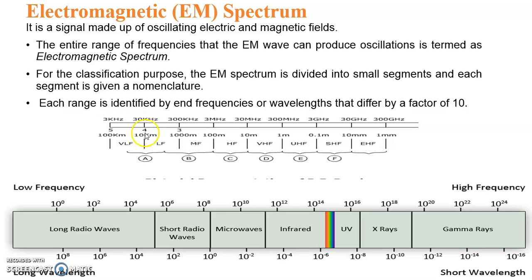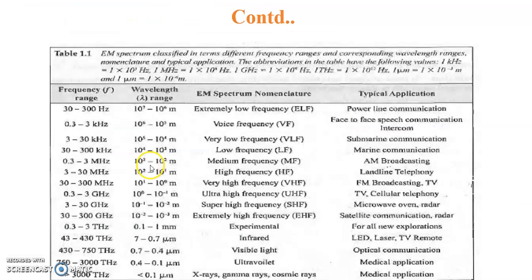So what is its bandwidth? This is F1, this is F2. F2 minus F1, 30K minus 3K, is the bandwidth of this channel. For example, for a microwave channel, the bandwidth is 300 gigahertz minus 30 gigahertz. That is the bandwidth of this channel. So these are the channels.